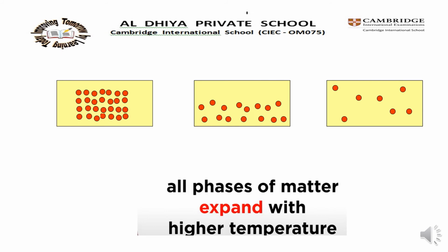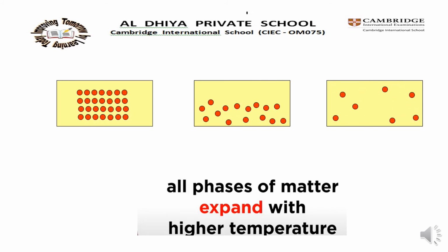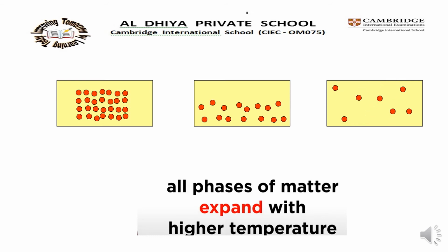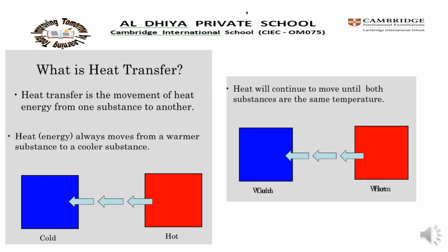What happens to the particles in solid, liquid or gas when you heat them? All phases of matter expand with higher temperature. The particles spread out and become less dense. So what is heat transfer? Heat transfer is the movement of heat energy from one substance to another. Heat energy always moves from a warmer substance to a cooler substance. Heat will continue to move until both substances are the same temperature.